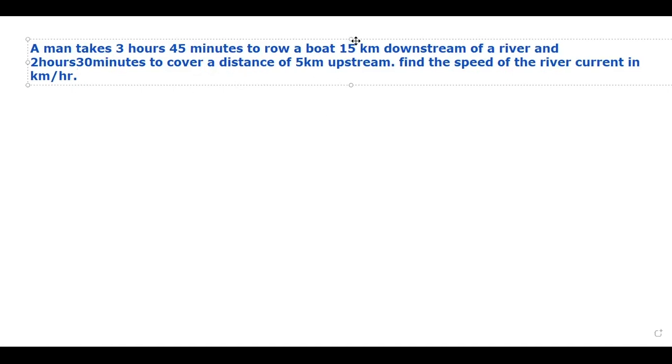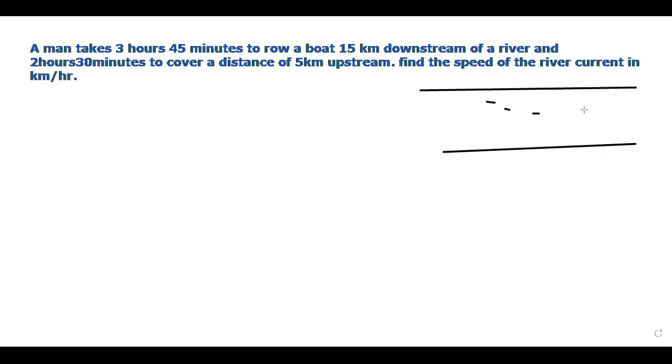So the question is saying, let us continue. A man takes 3 hours and 45 minutes to row a boat 15 kilometers downstream of a river, and 2 hours 30 minutes to cover a distance of 5 kilometers upstream. Find the speed of the river current in kilometer per hour. What is it saying? There is a river.